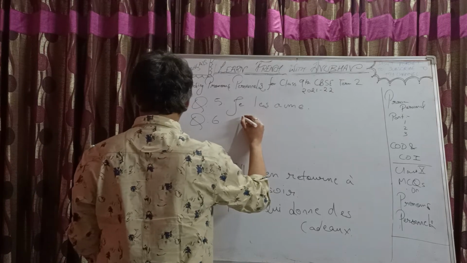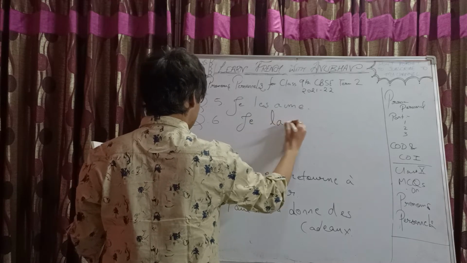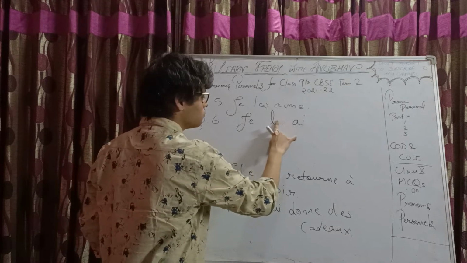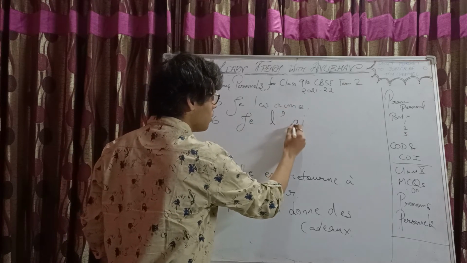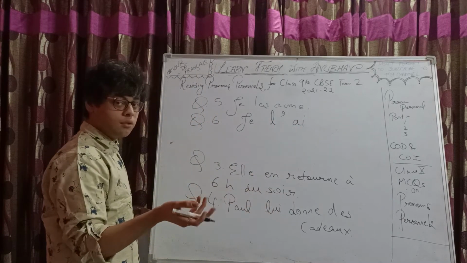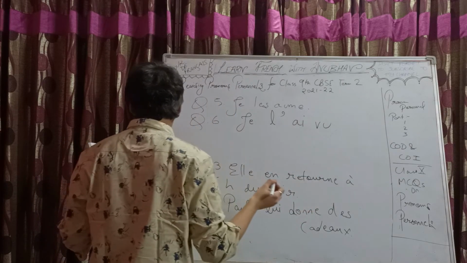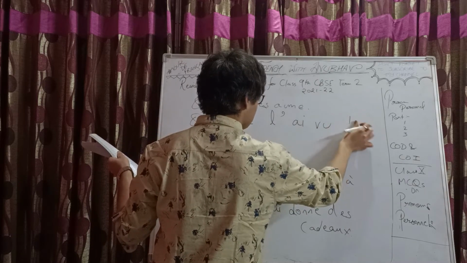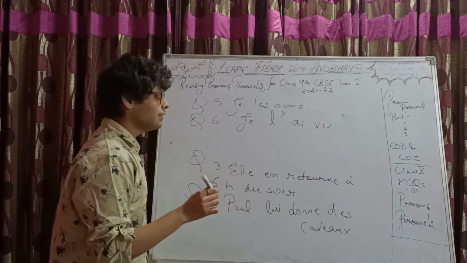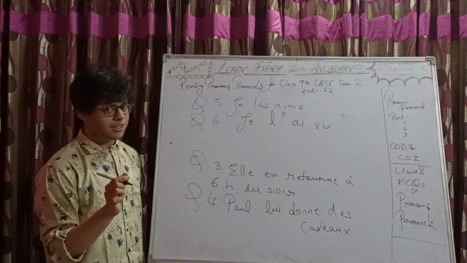So, je la, a. Will it be correct? No. It should be L apostrophe, because the auxiliary verb next to this direct object pronoun is beginning with a vowel. Right, so L apostrophe, and then we will add the past participle, and then ton amie need not be added again. Right. Now, is it correct? I would say it's partially correct, not completely.